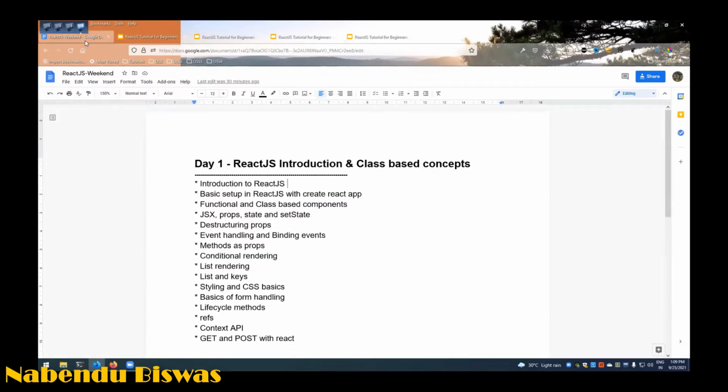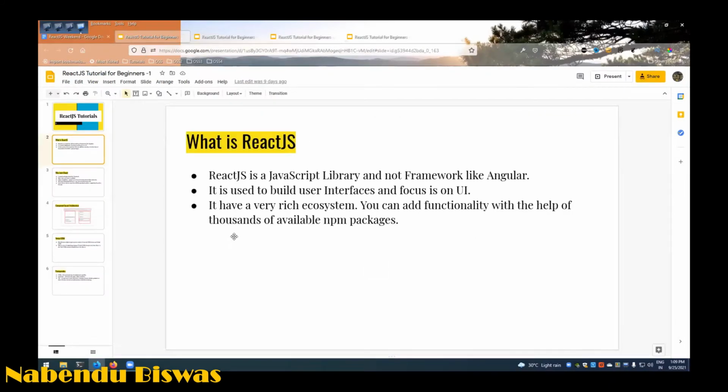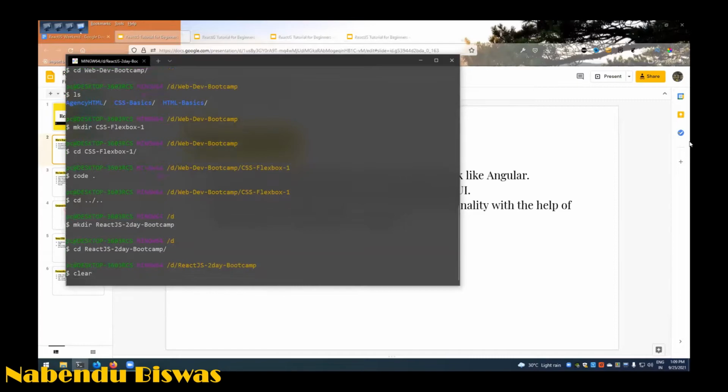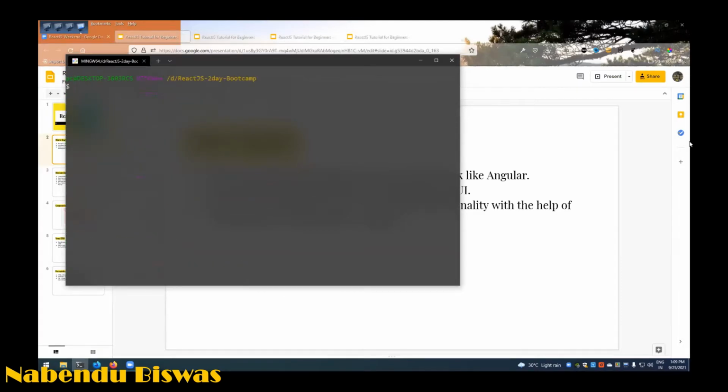Once you install that, you have to create a React project. React is created by Facebook. I have a folder here, and I will give the GitHub for this also. Let me create a React project, because it takes around 5 to 10 minutes to create one, and then we will continue.